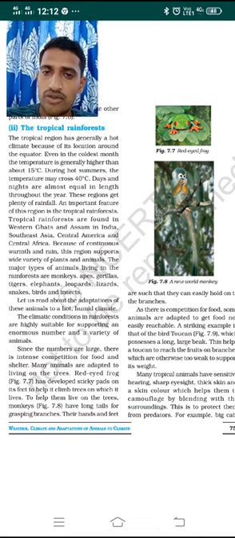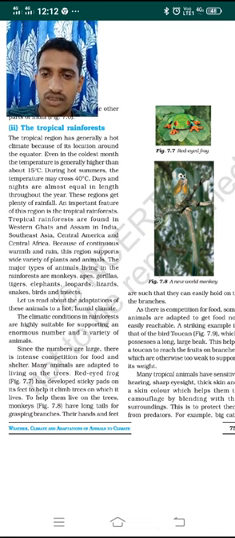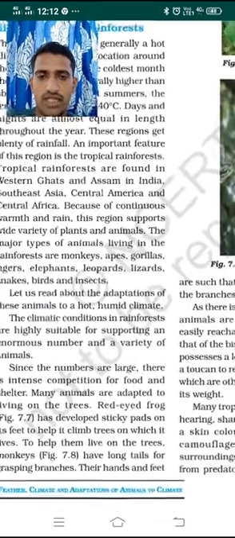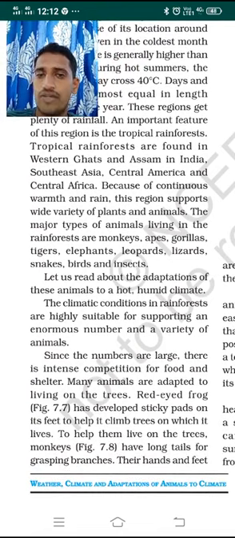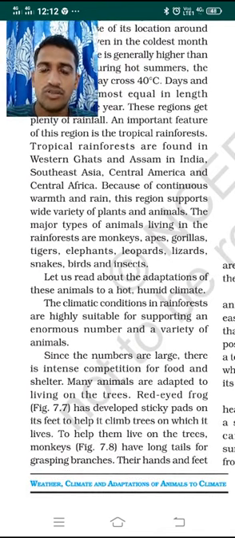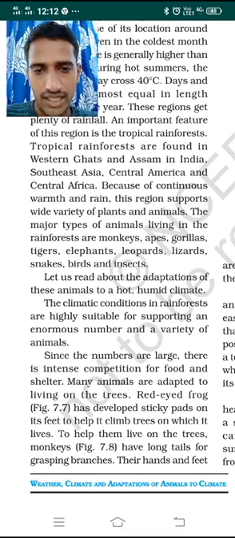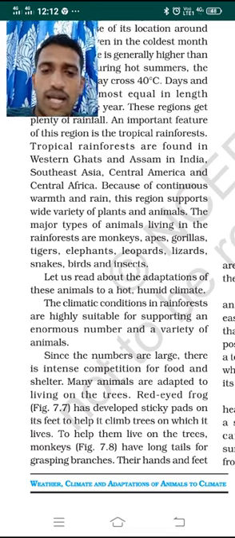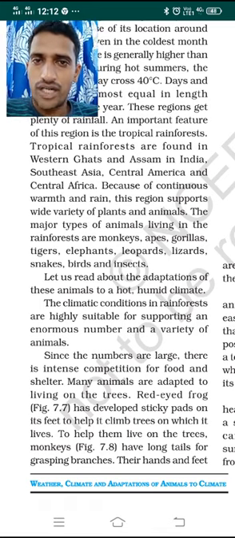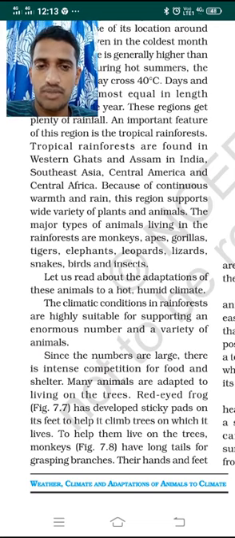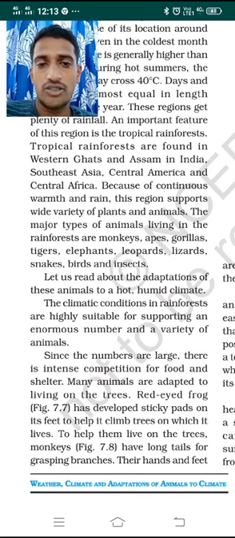Okay, so going to other countries, that is the Southeast Asia part of the Asian continent. Then we find it in Central America and also Central Africa. In these continents we find these tropical rainforests. Because of the continuous warmth as well as rain, both taking place at a time here, this region provides a variety of plants and animals. Equal amounts of rain and temperature are present here, hence a wide range of animals and plants are present here. So it supports a wide range of plants and animals.